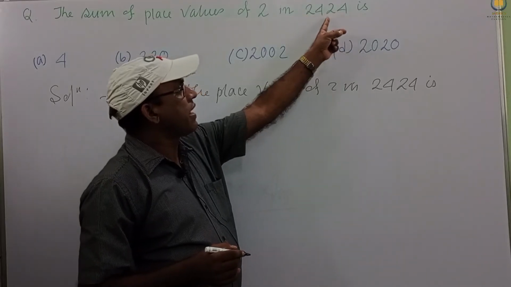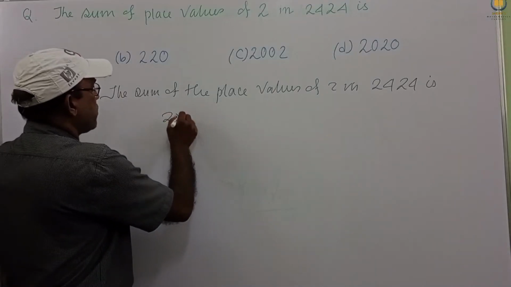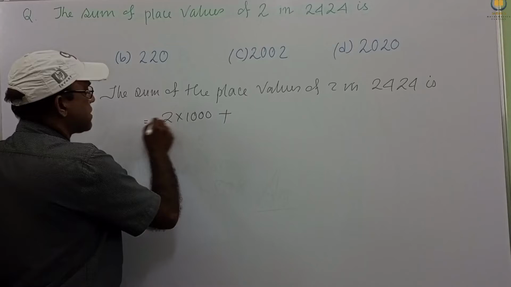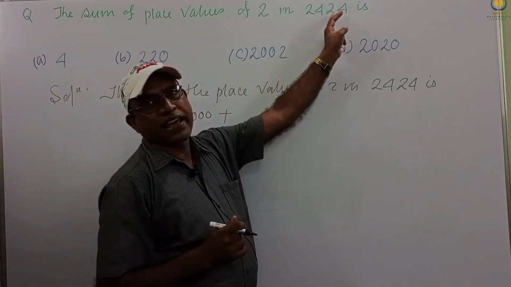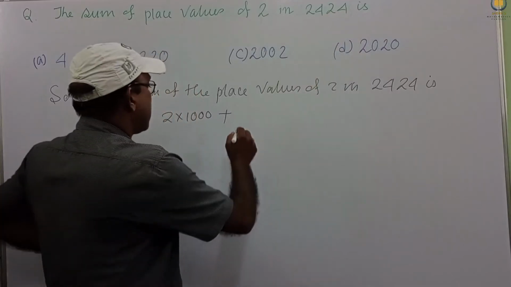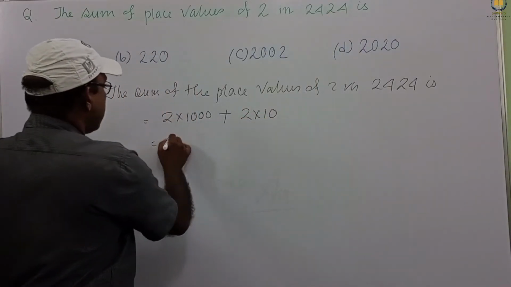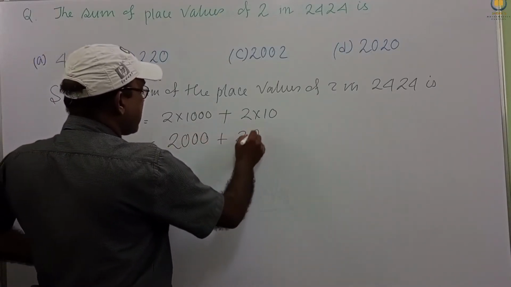You need 10, 100, 1000. That means we can multiply 2 into 1000. Sum means plus, and this 2 lies in the tens place, so we can write 2 into 10. So this will be 2000 plus 20.